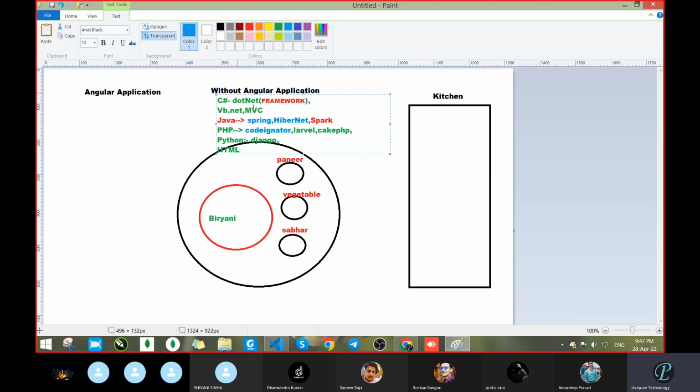Then in the case of C#, we go with MVC, but the main core language is C#. The core language here is Java, and here it is PHP. Then Python, Django. I don't know the other Python frameworks. Then HTML. Who knows the framework of HTML? Now tell. Any idea? React. Yeah, so React, Angular.